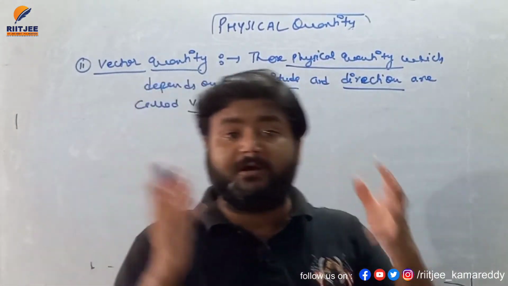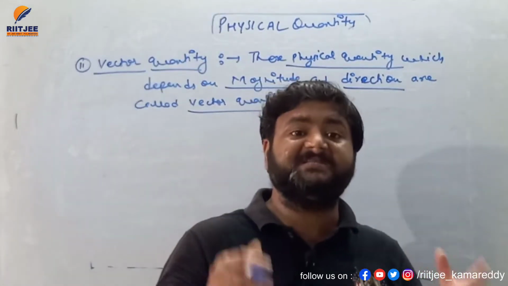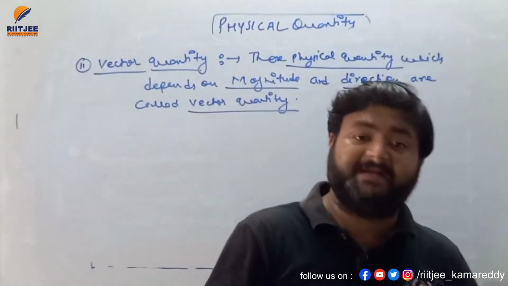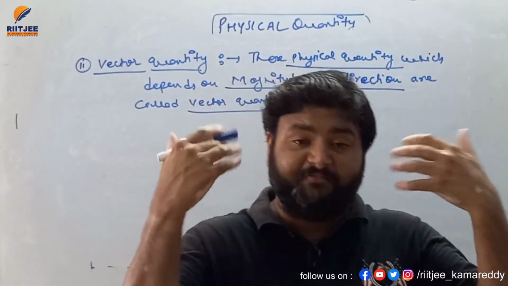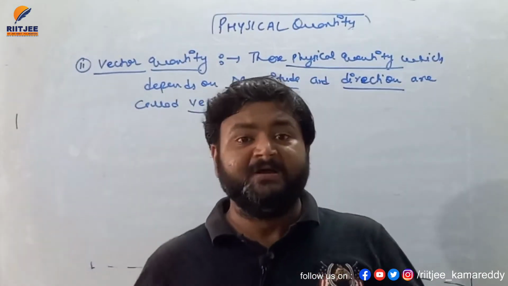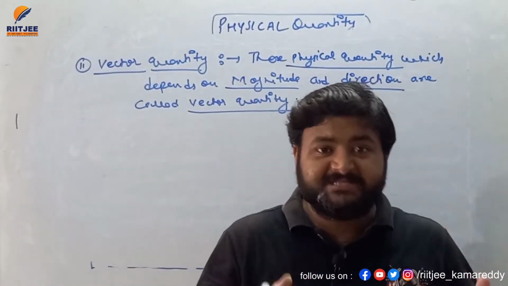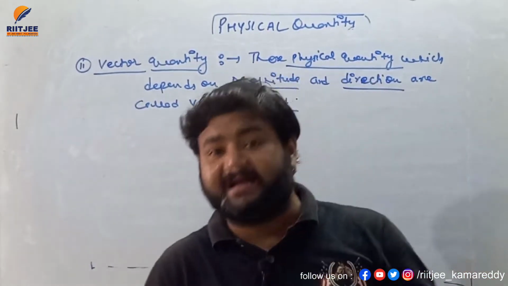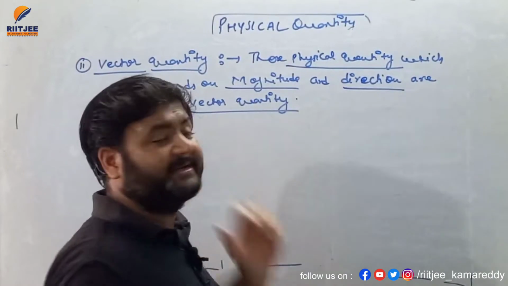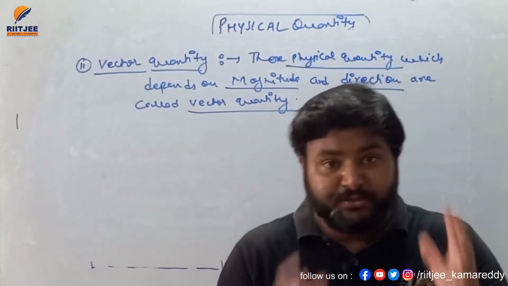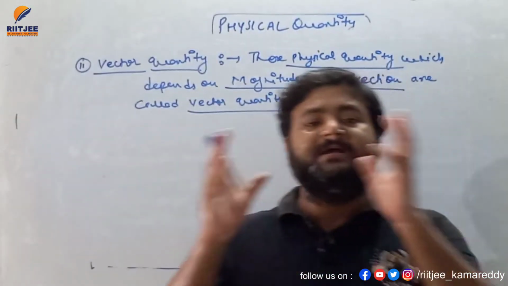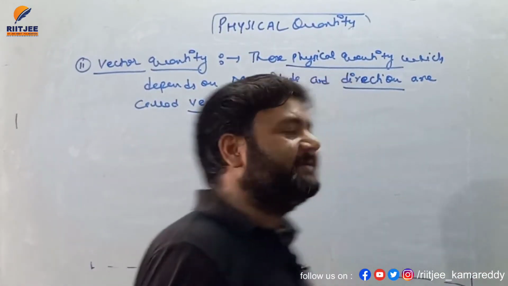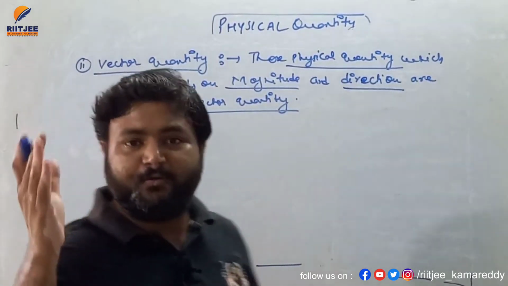There are lots of quantities in physics for which it is not enough to give only the magnitude, or not enough to give only the direction for defining. So those physical quantities which are incomplete with only direction or only magnitude are considered to be vector quantities. For those quantities you have to mention magnitude as well as direction.